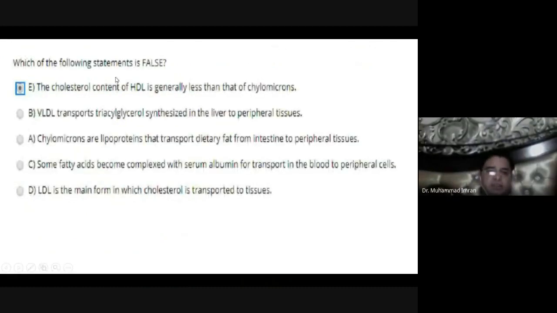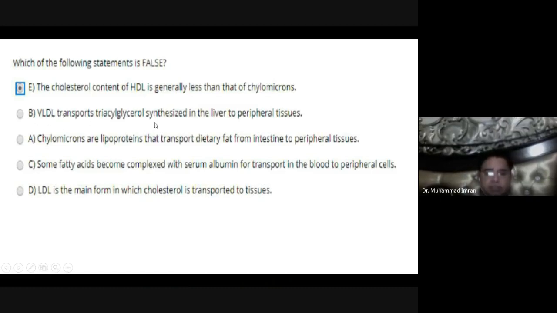So, which of the following statements is false? The cholesterol content of HDL is generally less than that of chylomicron. So, cholesterol is always less in HDL. This statement should be right. Then, what will be the wrong statement?